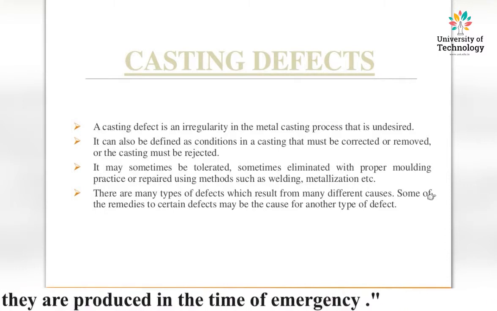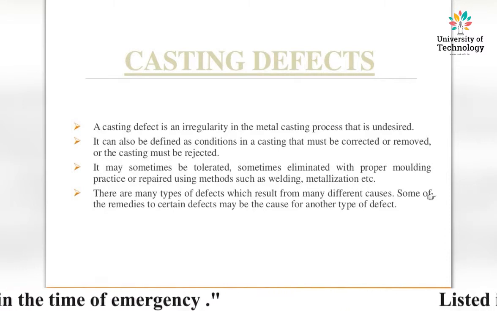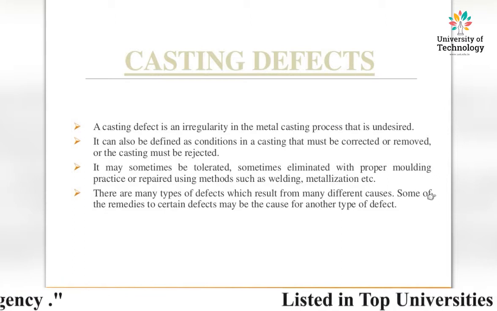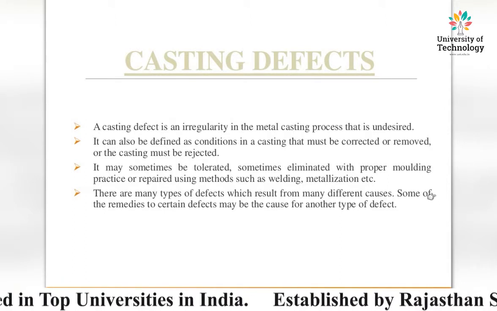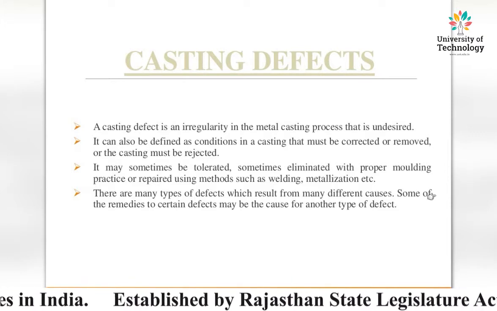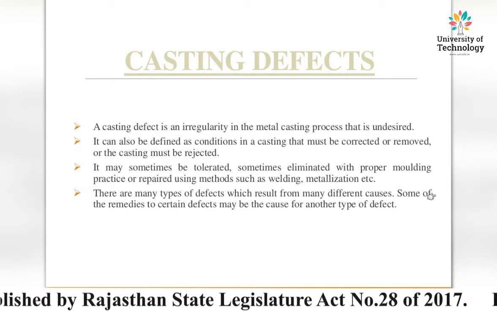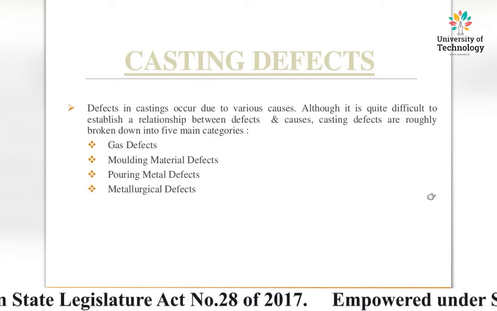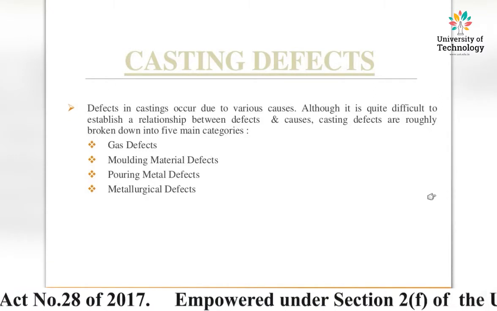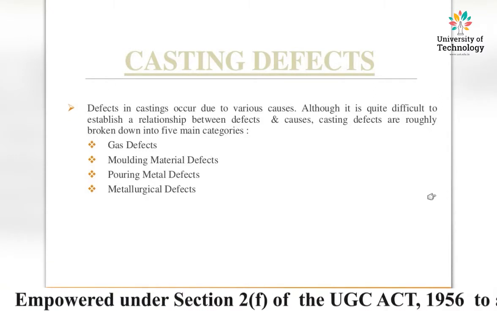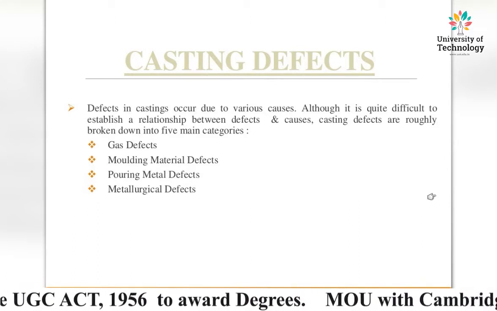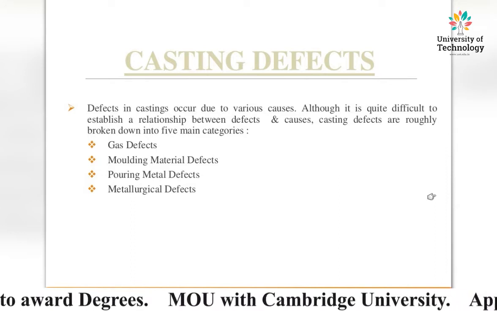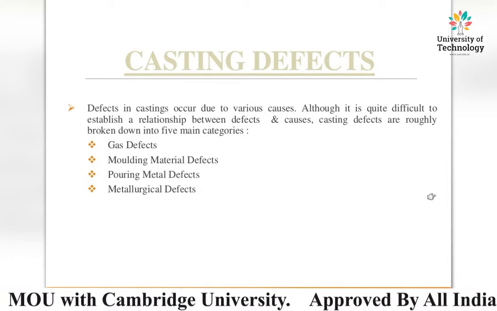There are many types of defects which result from many different causes. Some of the remedies to certain defects may be the cause of another type of defect. Defects in the casting occur due to various causes, although it is quite difficult to establish a relationship between defects and causes.